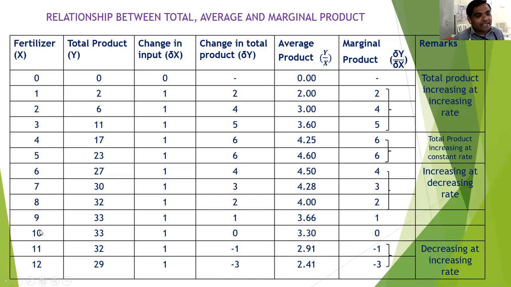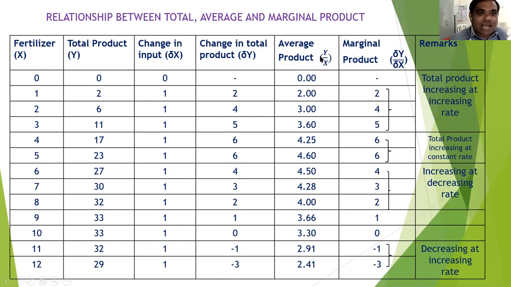Again, using 10 kg of fertilizer, the TPP is 33. So this is the constant TPP, and 33 minus 33 is 0. But after this maximum TPP, the TPP will decline, but still TPP is positive, while the change in total product is negative. This is minus 1, minus 3.